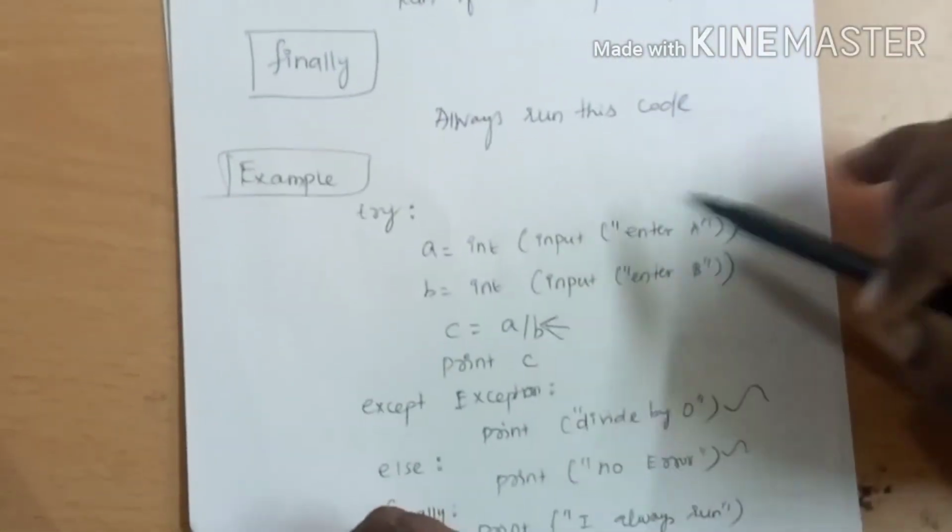So dear students, I hope you understand the concept of exception handling. In this lecture I introduced what exception handling is, and I taught the basics of exception handling in the form of three different types: try and except, try except else, and try except else finally. I have given a simple example for that.